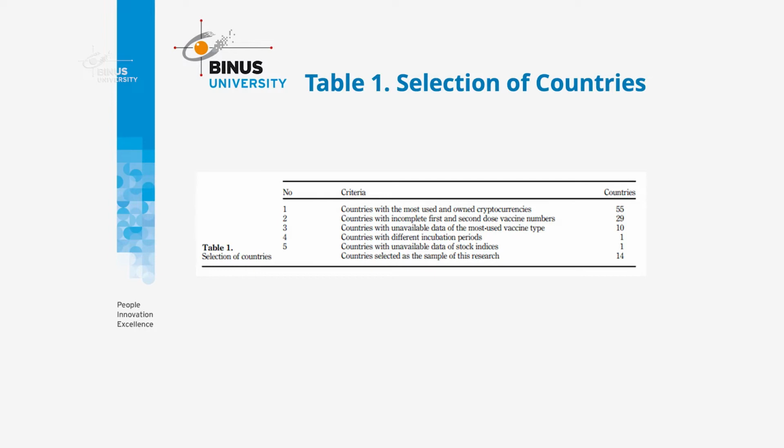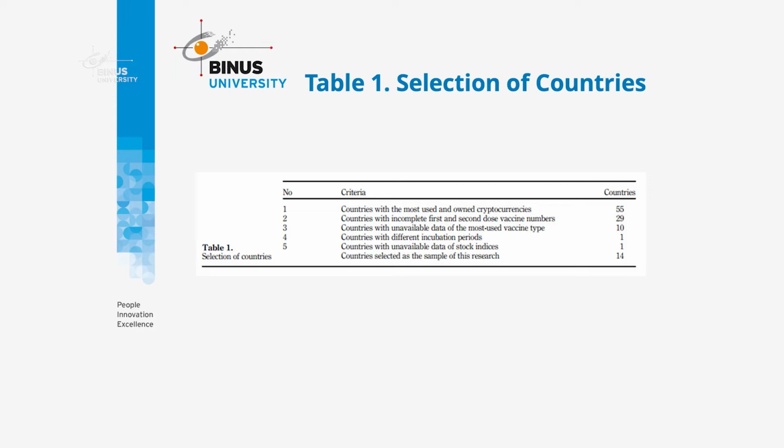There are several steps. The first criterion is the countries with the most used and owned cryptocurrencies: there were 55 countries. The second is the countries with incomplete first and second dose vaccine numbers: there were 29 countries.